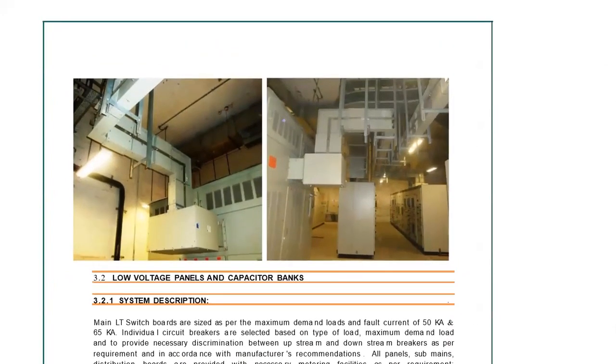This is a small pictorial presentation of low voltage panel and capacitor banks. What you see here is basically the bus duct, and this is the transformer. This is a sandwich type bus duct, and this particular bus duct is connecting this transformer secondary to the electric panel. This is the bus duct going, and this is the electric panel. It is getting connected.